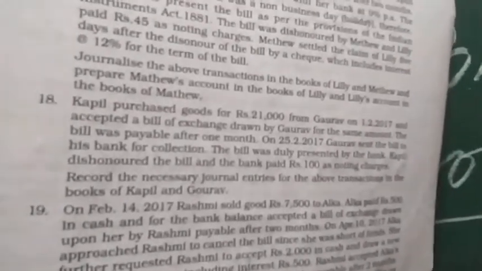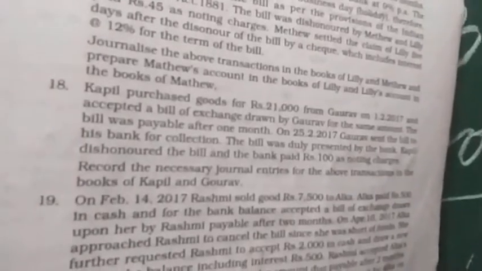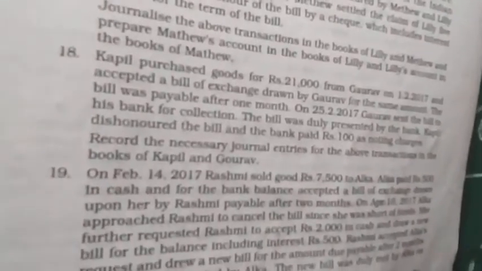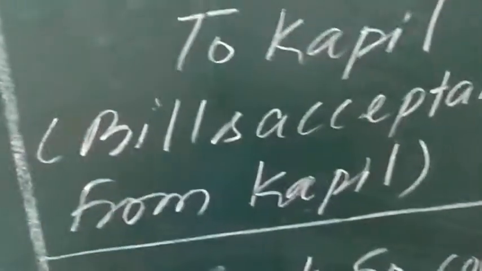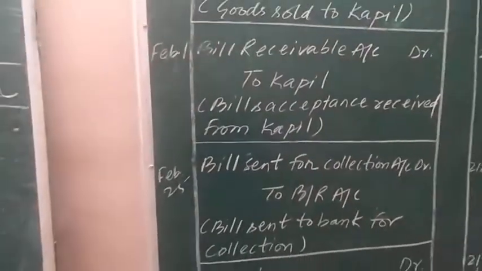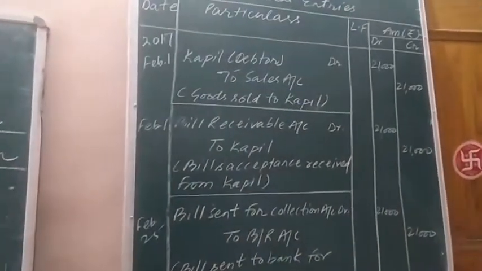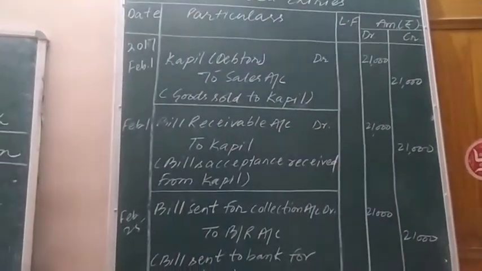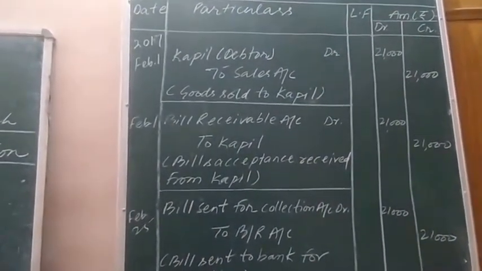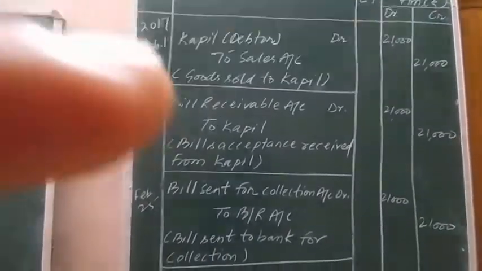Kapil dishonored the bill, and the bank paid rupees 100 as noting charge also. The same bill was dishonored by Kapil on the date of maturity. Then what will happen?